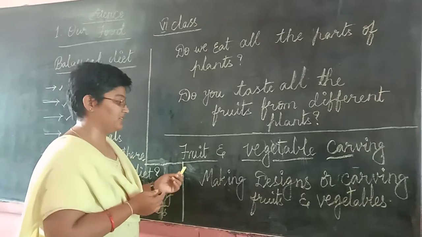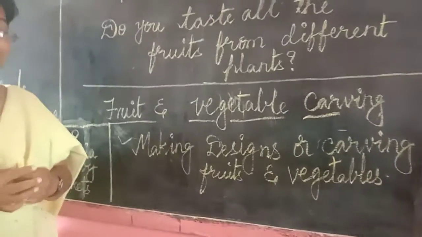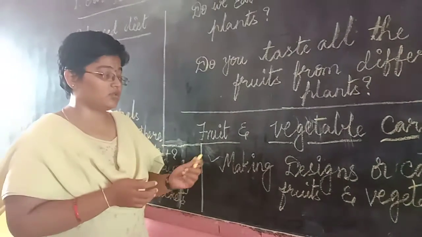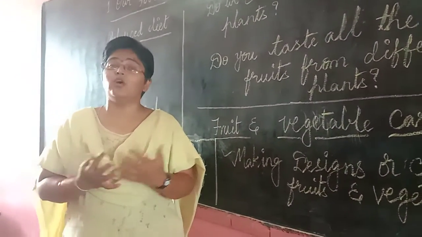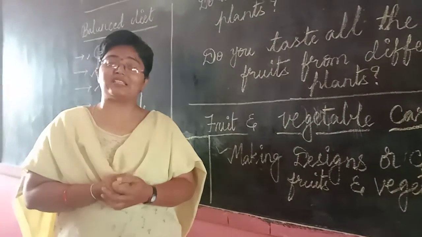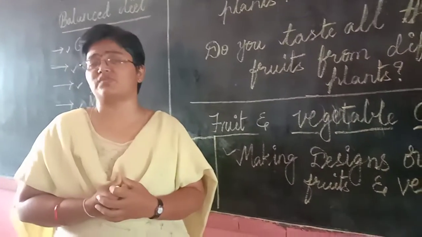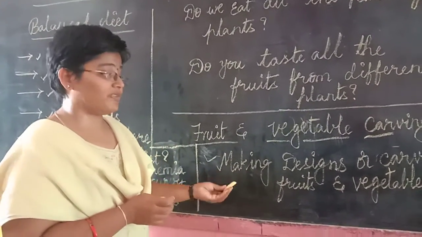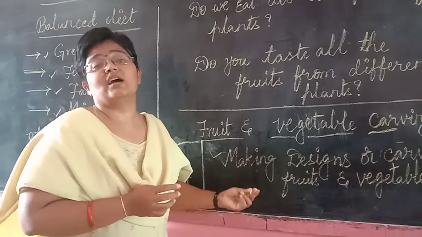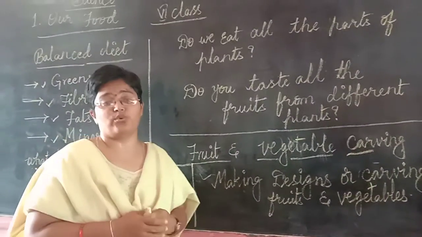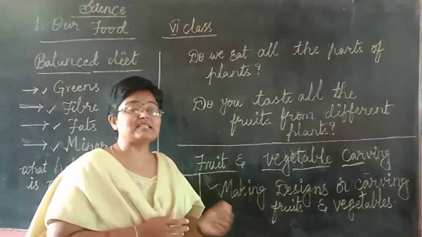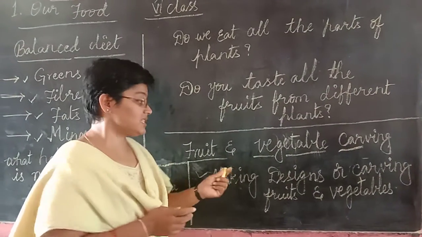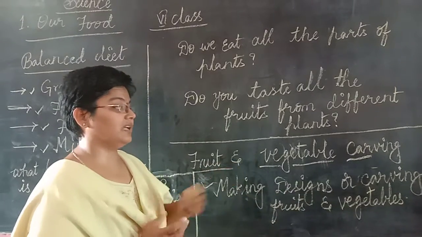And the final part of our lesson is nothing but fruit and vegetable carving. What is this fruit and vegetable carving? Nowadays in most marriage functions or receptions or any kind of function which is done in a grand manner, we see a fruit festival. There you can see many kinds of designs made with fruits and some vegetables. So this is nothing but fruit and vegetable carving.